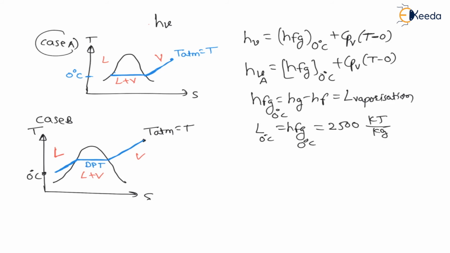We can say, therefore, while calculating enthalpy of vapor for state B, it will be equal to, see, from 0 to dew point temperature, there is enthalpy of liquid.